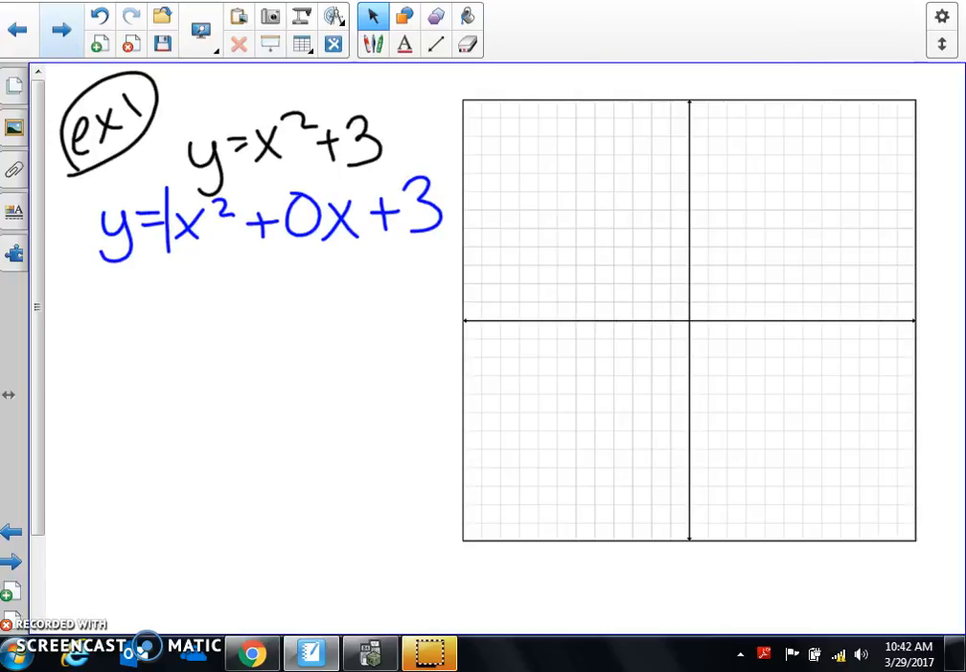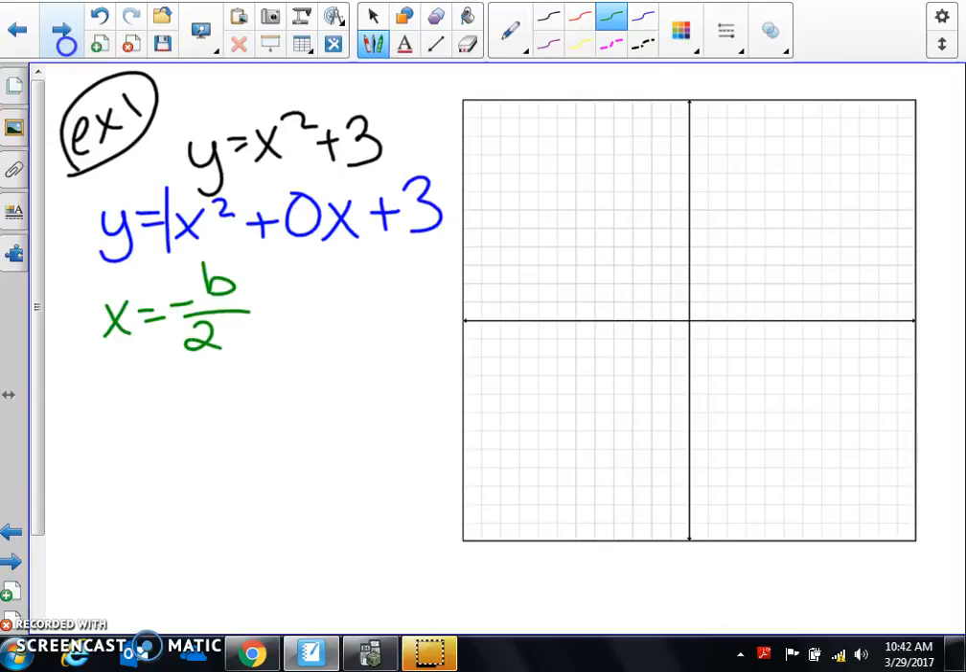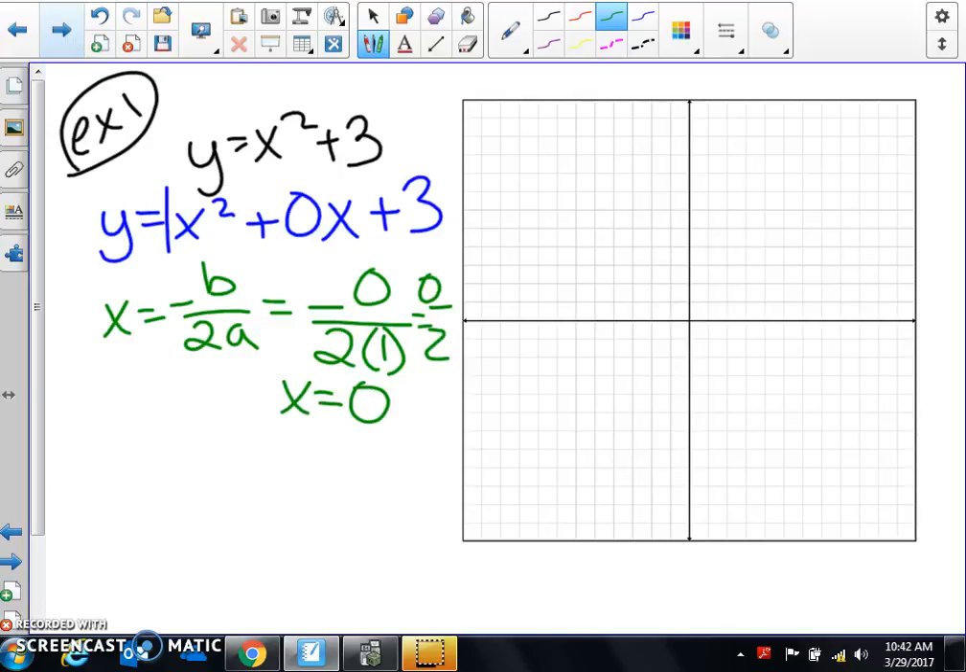So the first thing we want to do is find the axis of symmetry. So x equals negative b over 2a. So now we plug in. Negative, my b is 0. 2, my a is 1. 0 over 2 is just 0. So my axis of symmetry is x equals 0. That's the line. So I'm going to dash it, x equals 0. Remember, vertical? So this is my axis of symmetry, and it's dashed.